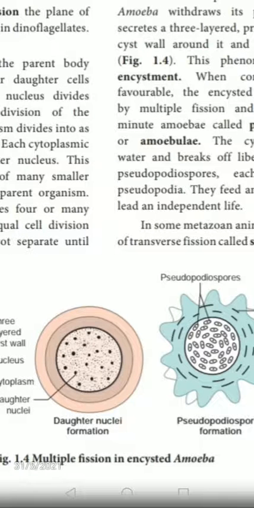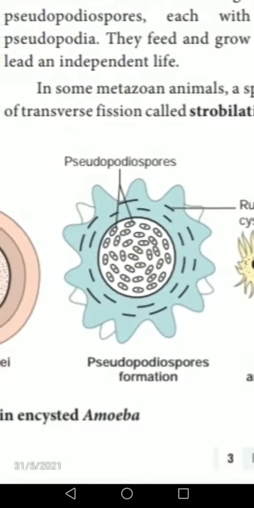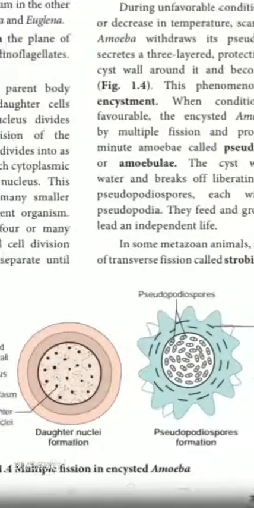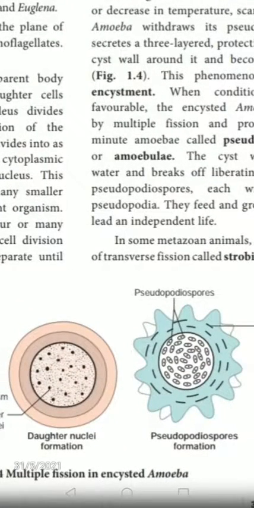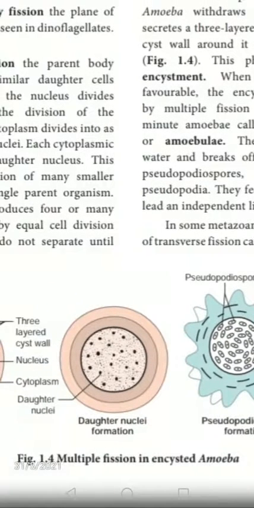The third step, each cytoplasm part encircles one daughter nucleus. As you have seen, the many nuclei are separated and the cytoplasm is also divided and separated. The cytoplasm surrounds each nucleus, and thus the result is the formation of many smaller individuals from a single parent. This is the multiple fission seen in amoeba.